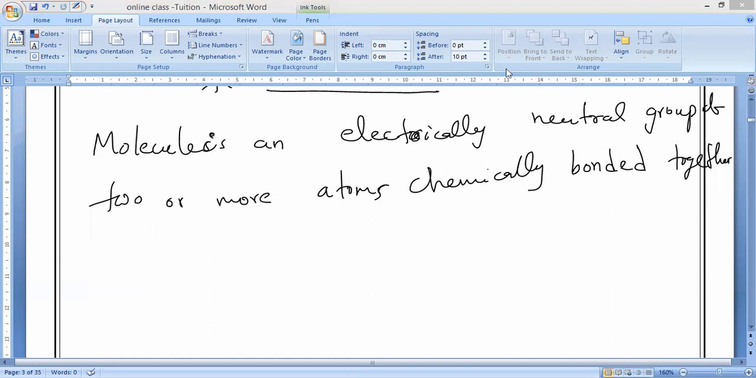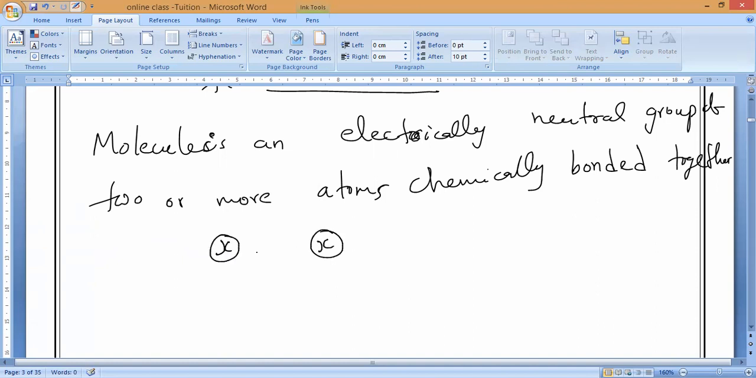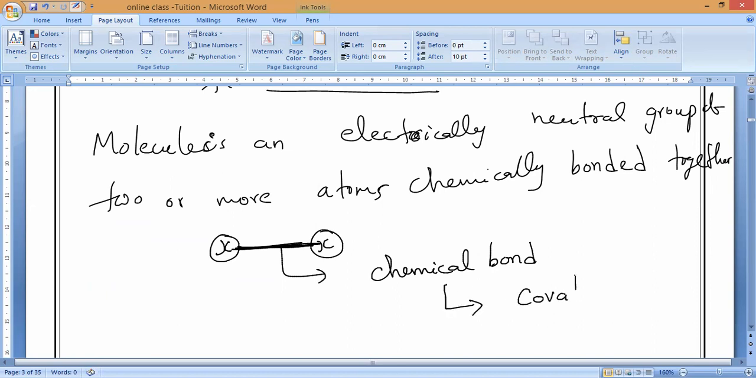Kindly remember, whenever molecules are coming, not ions, the bond present between them is called a chemical bond. Suppose this is one X atom and this is another X atom. They combine together chemically so that some relation forms between them. Is it yes or no, guys? What should we call it? Chemical bond.